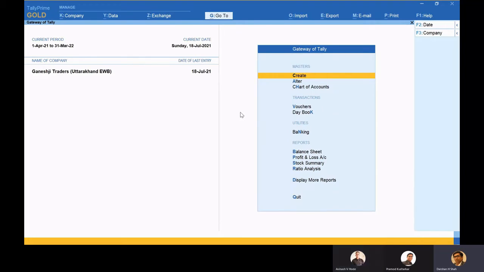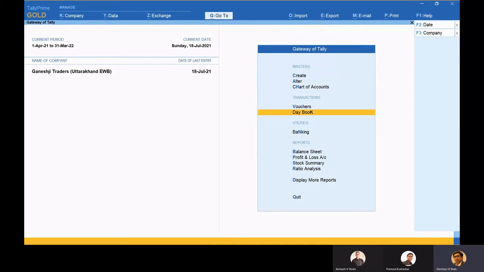Darshan, there is one query. Do I need to enter the e-way bill credentials every time after saving a voucher? Good question. It's not necessary, because the portal has given some rights that a software would be able to retain 6 hours of credentials. So let's say my day starts at 10 o'clock, and I punch my first bill at 10 o'clock, then till 6 hours it will be continued. So till 4 o'clock I don't have to worry about it. But yes, after that it will definitely ask again because of security reasons. So this would be the scenario for username and password.